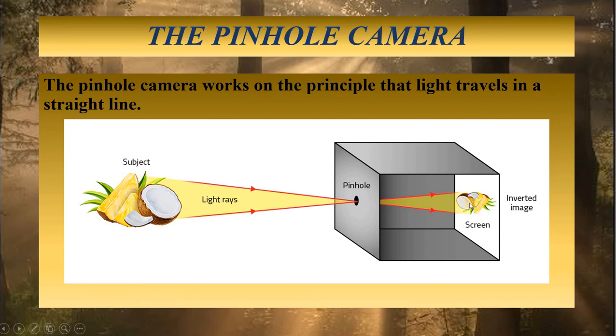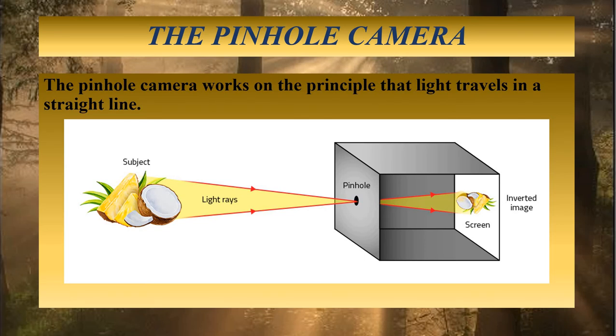But if light could have traveled in a curved line, then the image would have been straight, not the bent one. So once again, I'm explaining to you. Suppose a ray of light is coming from the top point of this object. Suppose I consider this as A, through the pinhole in a straight line to form an image over here, A dash. Similarly, if I consider this as B, it is traveling straight and forming an image over here, B dash.